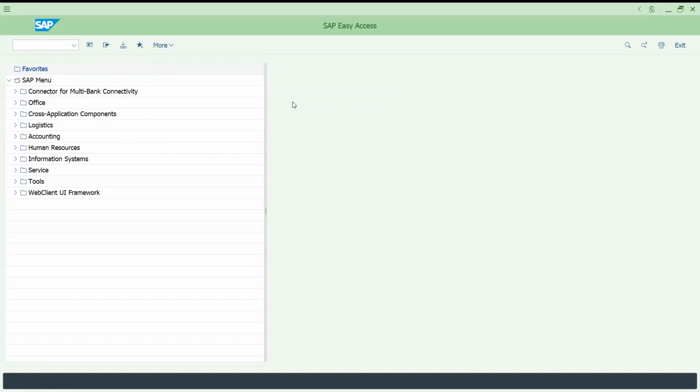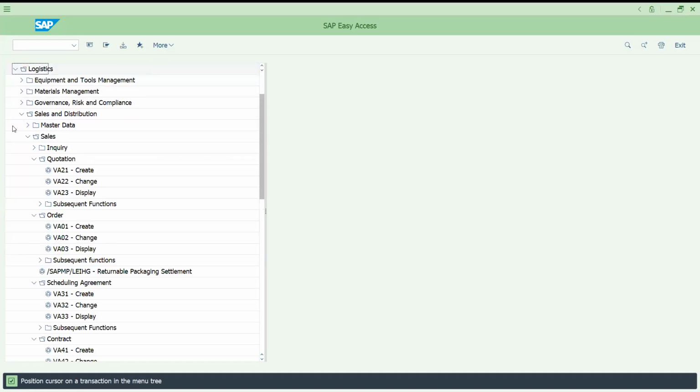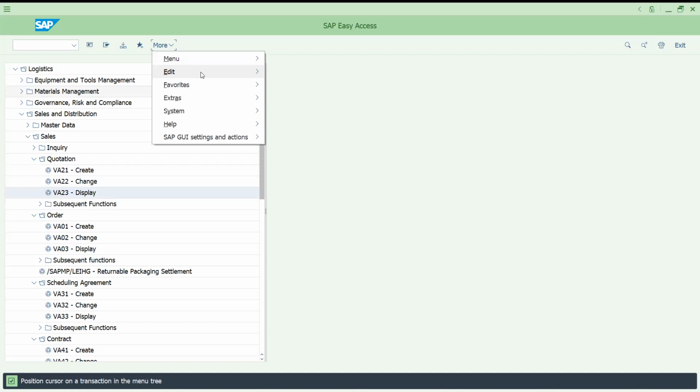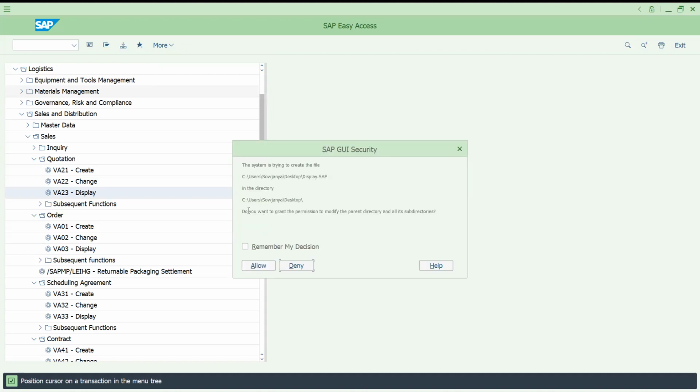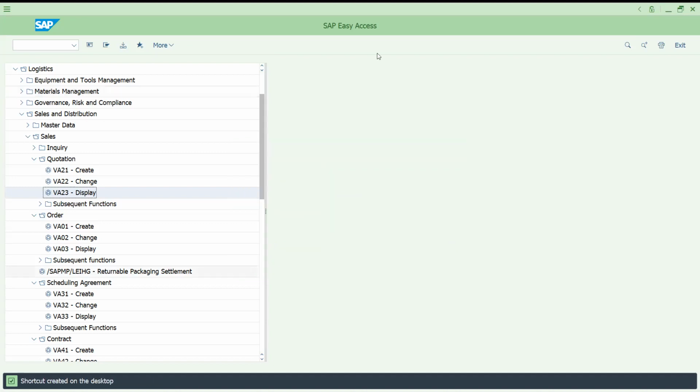Let me show you. For example, I would like to select this for quotation display. Go to the menu, Edit, Create Shortcut, Desktop. So this is asking on my system, say Hello. Anytime you can open from your desktop directly.